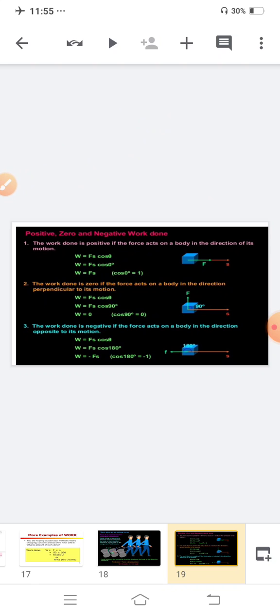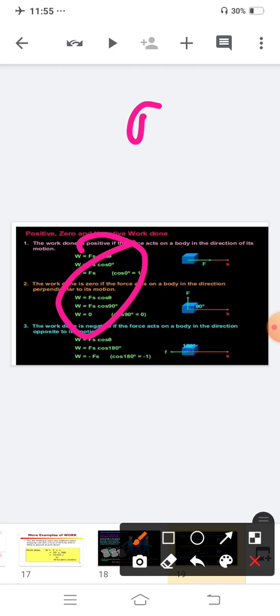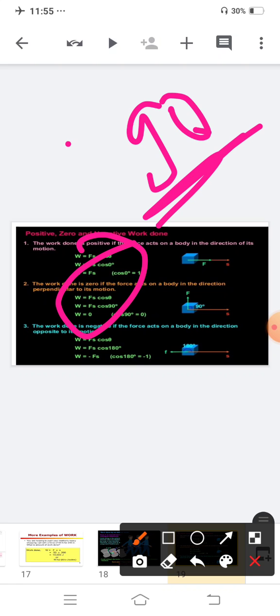When the work done is 0, for example, when a coolie lifts luggage and carries it, clear, then his head and the luggage have no movement in the direction of the force; the luggage is just on his head. So in that case cos 90 is there. Clear? In that case, cos 90 is there and the value of cos 90 is 0. So whenever the body moves perpendicular to the direction of force, in that case your angle will be 90 and cos 90 is 0. So if the cos 90 value is 0, work done is equal to 0.